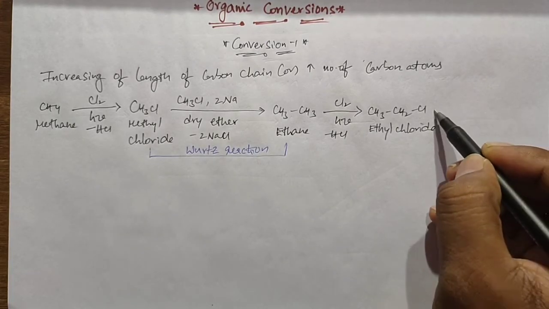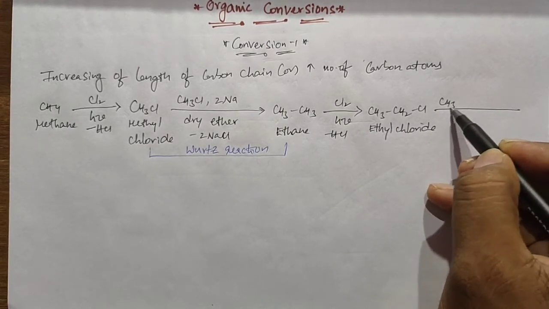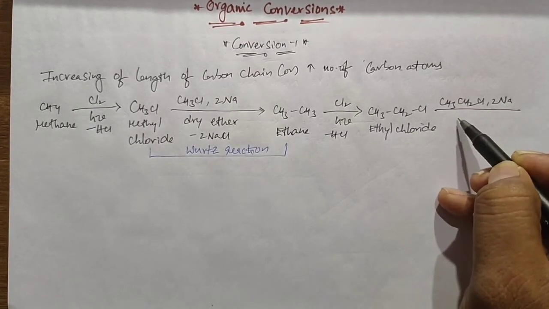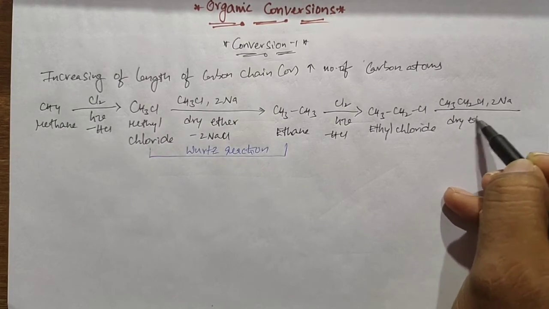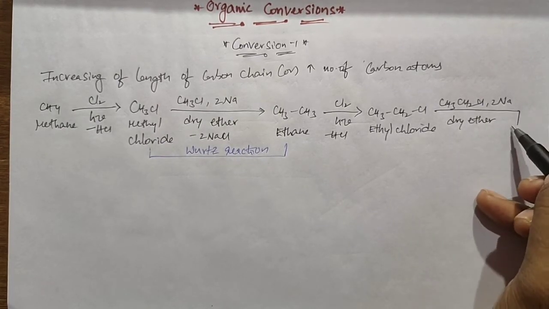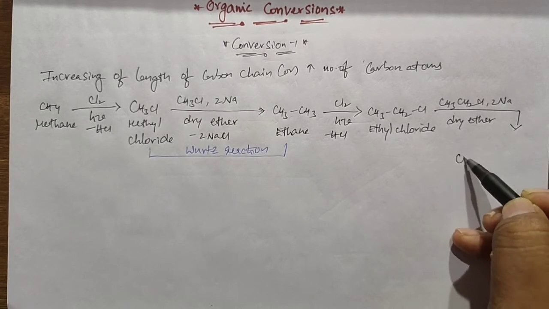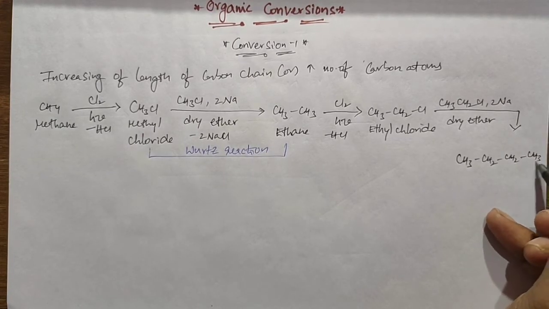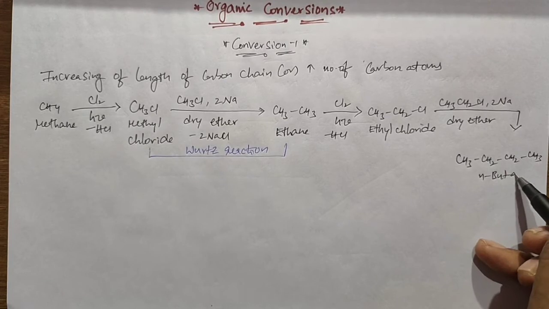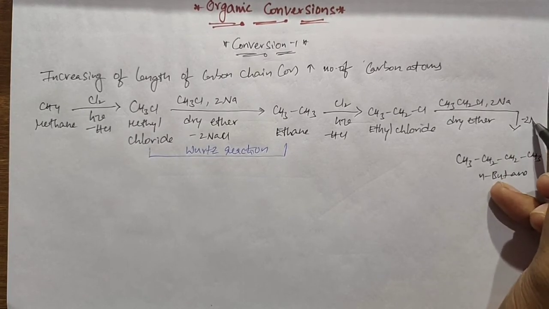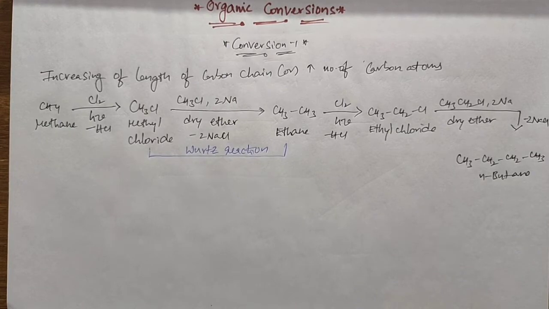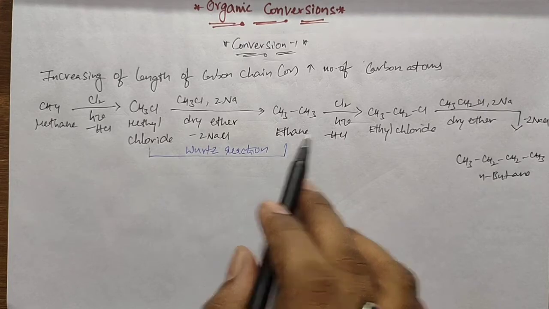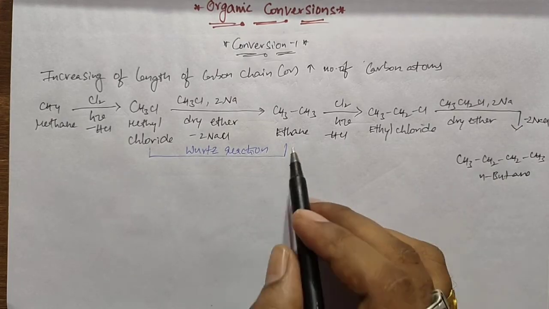This ethyl chloride reacts with another molecule of ethyl chloride with sodium metal in presence of dry ether. It forms n-butane by the loss of 2 moles of sodium chloride. So the length of the carbon chain increases from 2 carbons to 4 carbons.